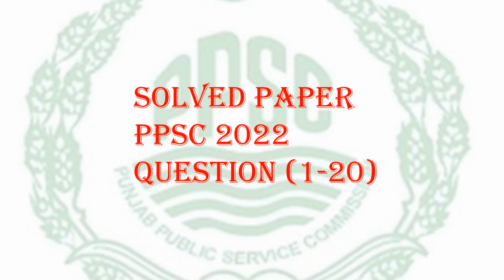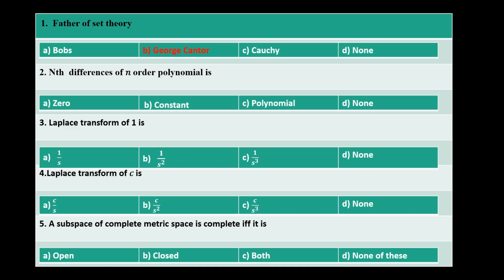Hi, in this video we will see the solved questions of PPSC 2022, questions 1 to 20. The first question asks who was the father of set theory. Everyone knows that the father of set theory was George Cantor. So the solution for this question is George Cantor.